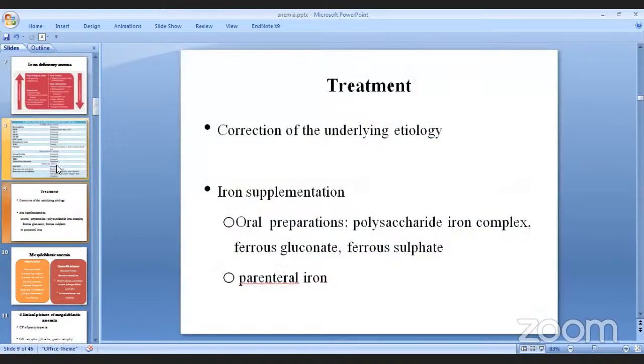Now let's talk about the treatment. Okay, the first thing we have got to do is correct the underlying etiology, है.